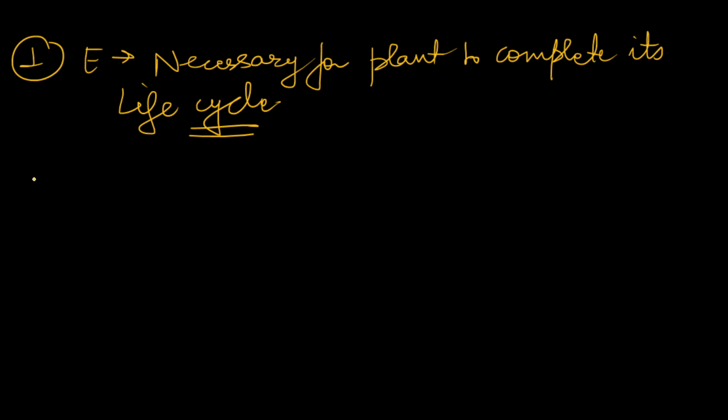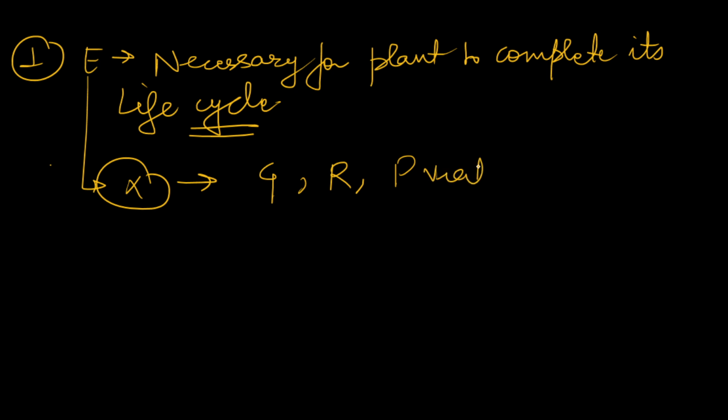Without that element, the plant will not be able to grow properly, or reproduce, or produce viable seeds. At any stage of the plant's life that element is required and it cannot be replaced. So this is the first factor which makes that element an essential element.